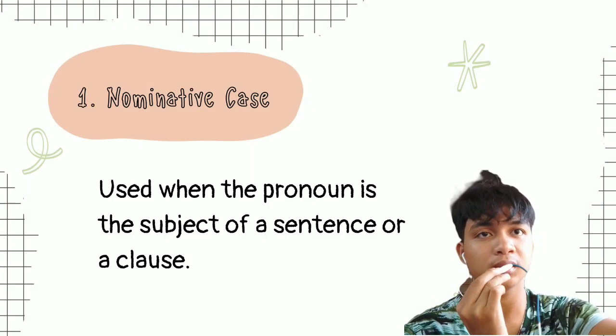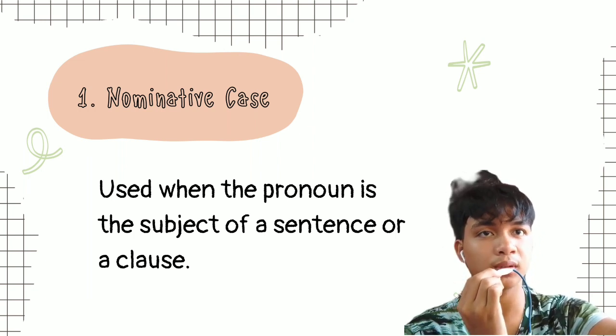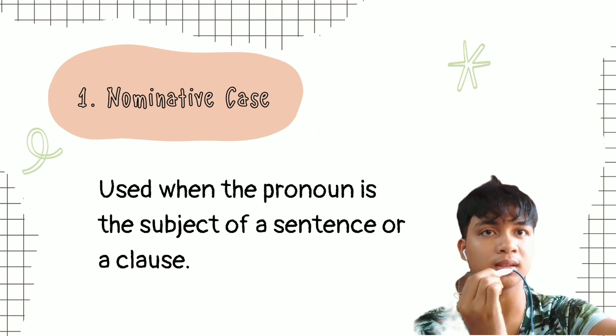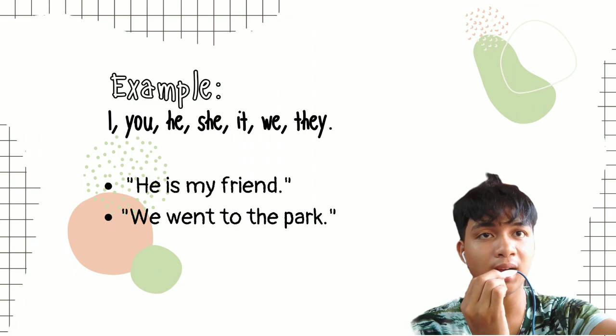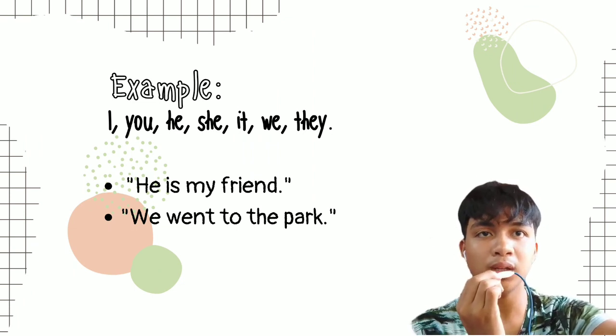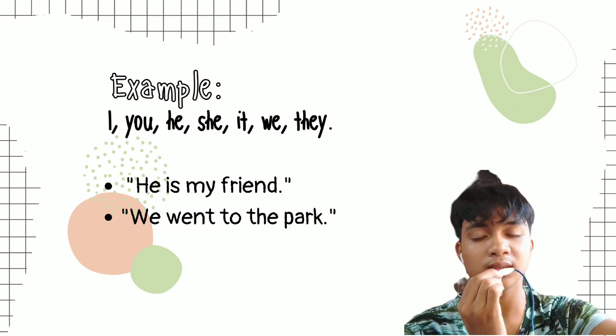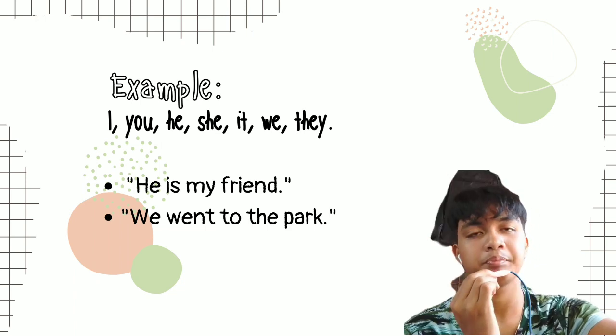First case is the nominative or subjective case. This is used when the pronoun is the subject of a sentence or a clause. For example, I, you, he, she, it, we, and they. In a sentence, "He is my friend." "We went to the park."